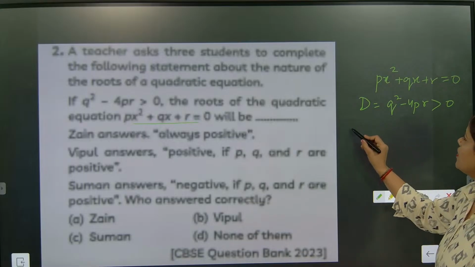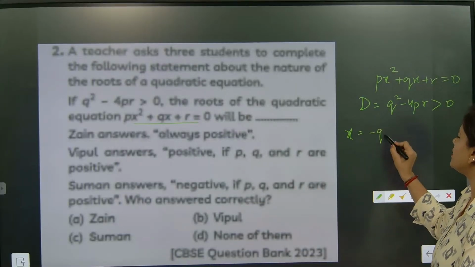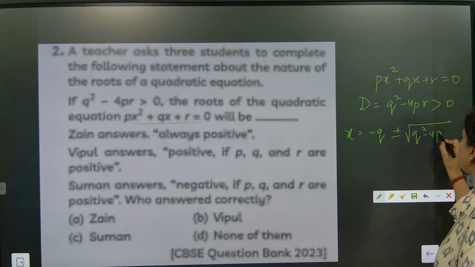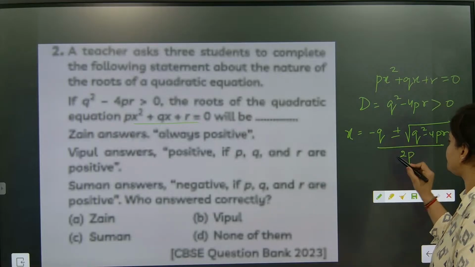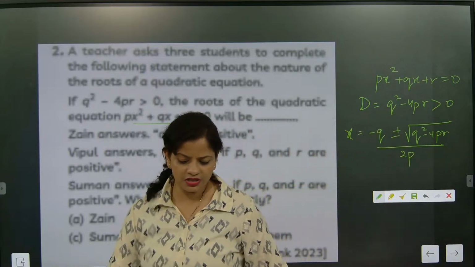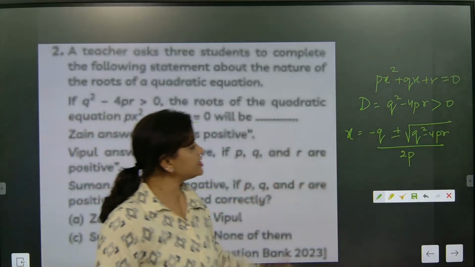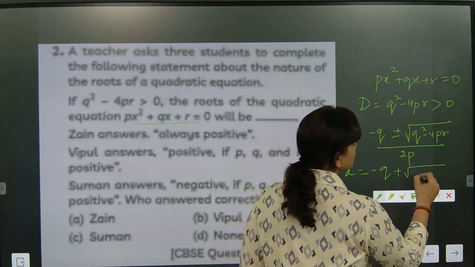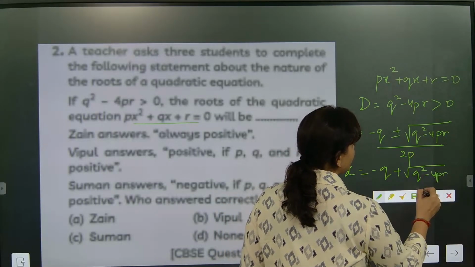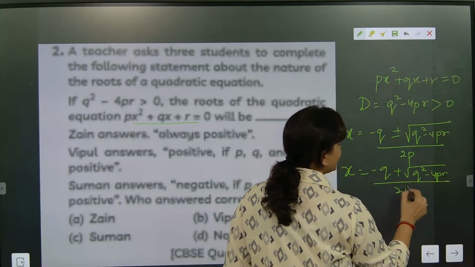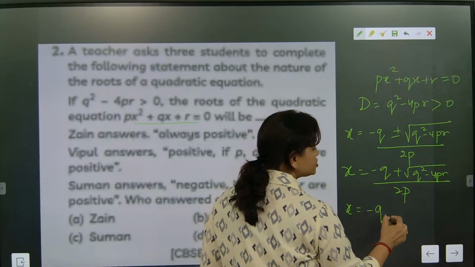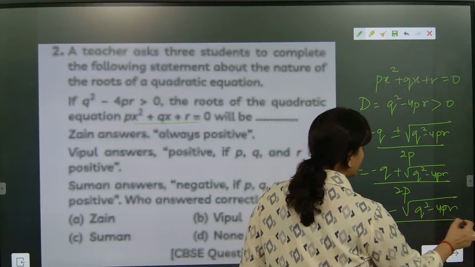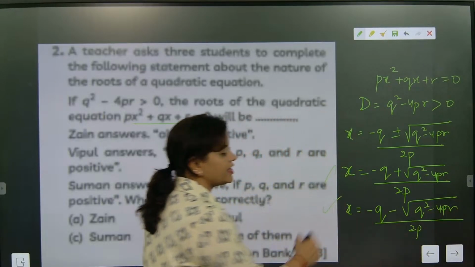So that means if somebody finds the value of x, it will become minus q plus or minus root of q square minus 4pr, by 2p. Correct? So this is the equation that is coming. Two cases will come. One time x will be minus q plus root under q square minus 4pr by 2p. In another case, x will be minus q minus root of q square minus 4pr by 2p. So these are the two cases, correct?